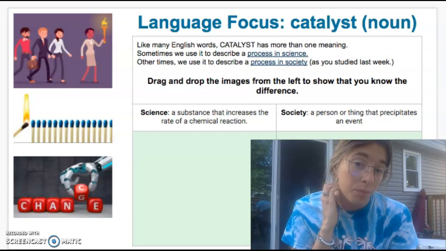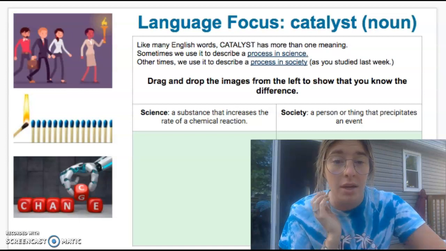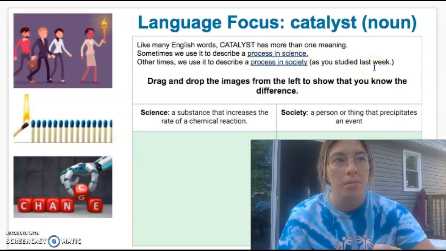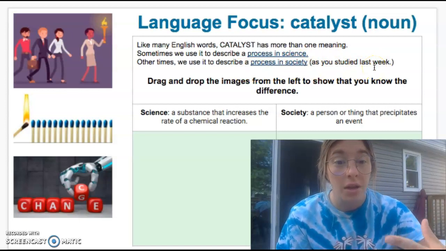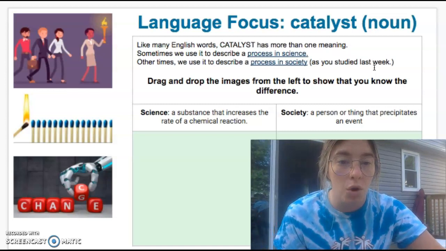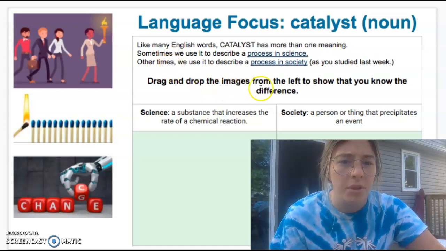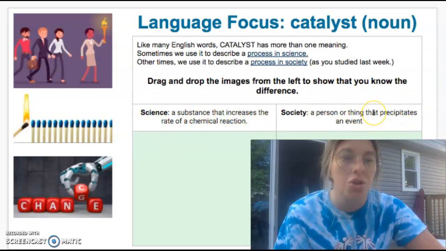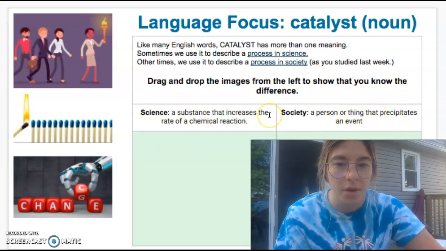A process in society would be something that relates to what we talked about last week, where the fire created a large amount of change as far as the conditions that workers were working in. So drag and drop the images from the left to show that you know the difference. Where does it show catalyst in science, like a chemical reaction, or where does it show catalyst in change, like an event?